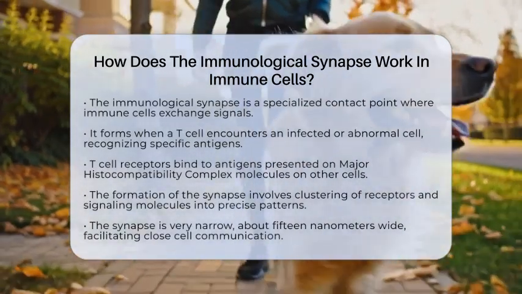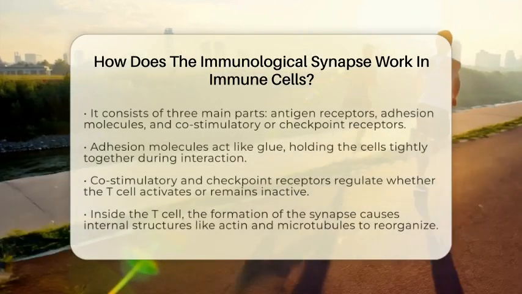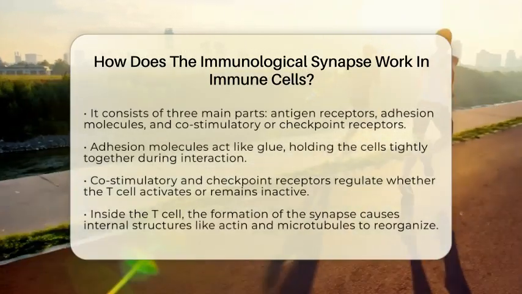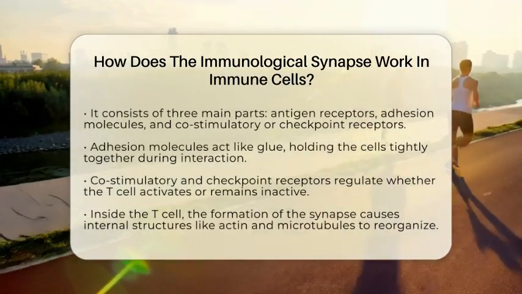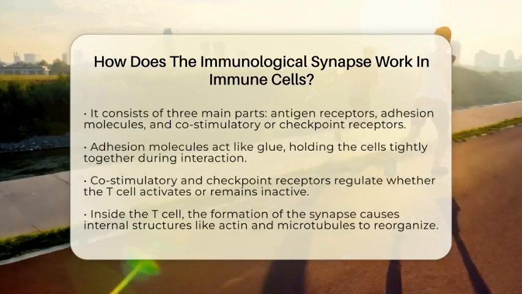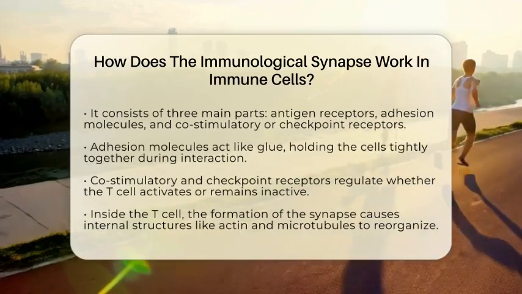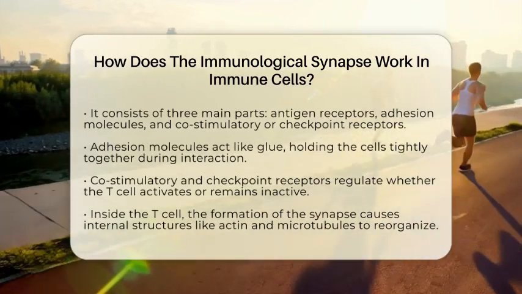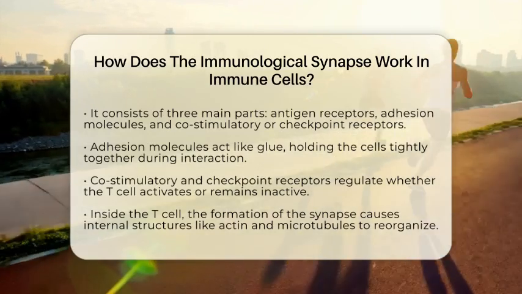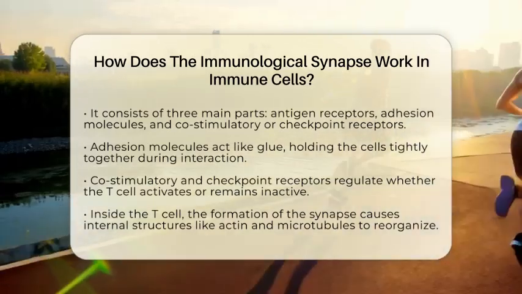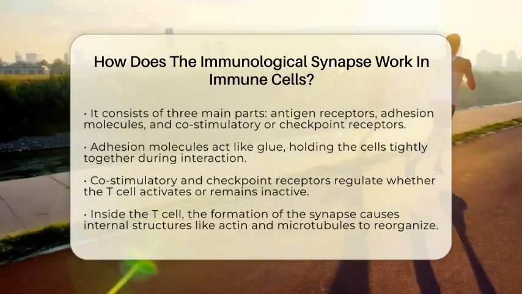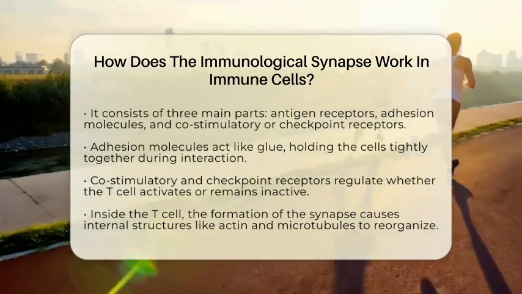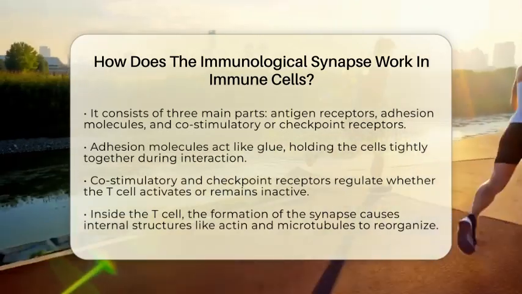This contact is very precise and involves the clustering of receptors and signaling molecules into specific patterns. The synapse is very narrow, about 15 nanometers wide, which keeps the cells close and allows for effective communication. The synapse is made up of three main parts: antigen receptors, adhesion molecules, and co-stimulatory or checkpoint receptors. Adhesion molecules act like glue, holding the cells tightly together. Co-stimulatory and checkpoint receptors help decide whether the T cell should activate or stay inactive, preventing overreaction or autoimmune responses.